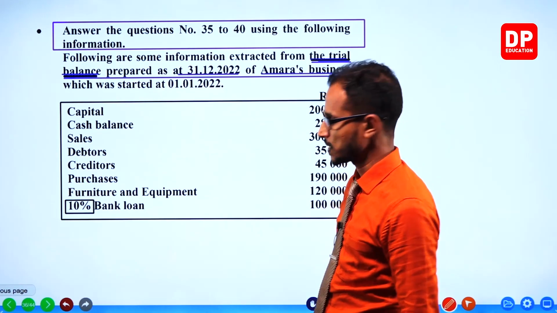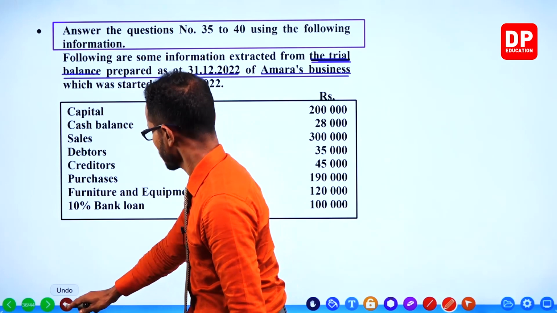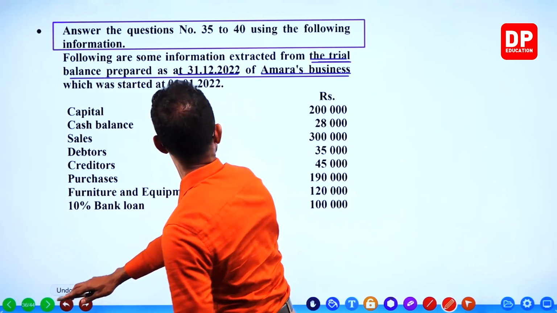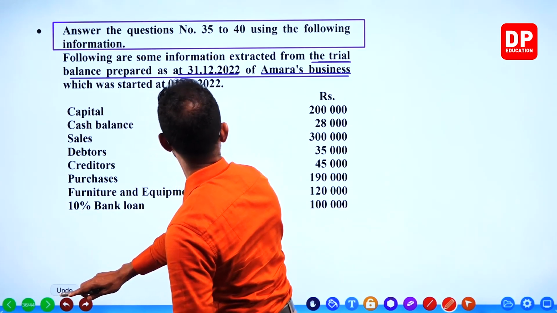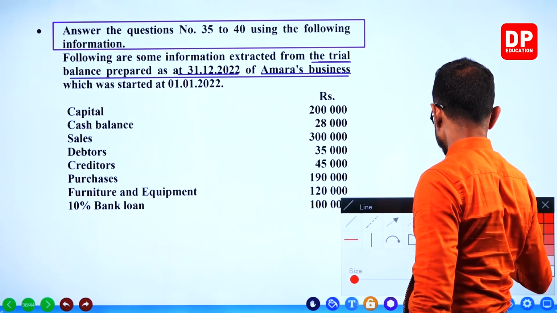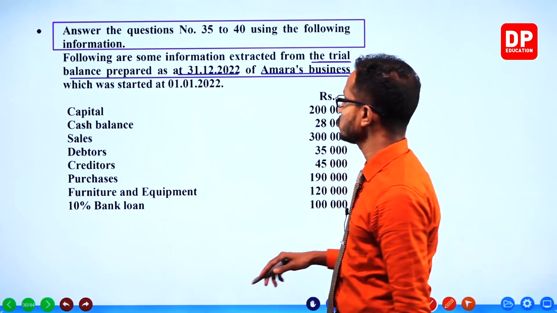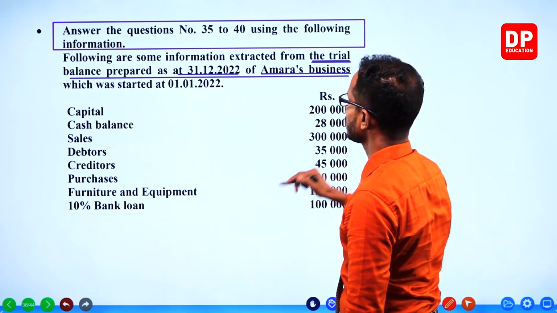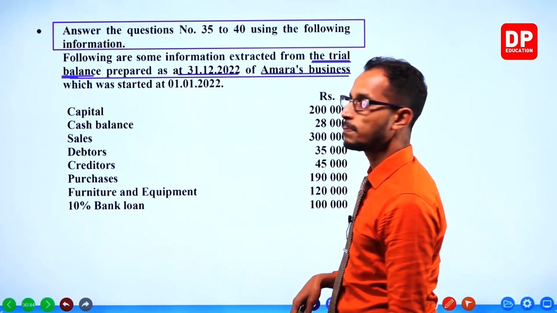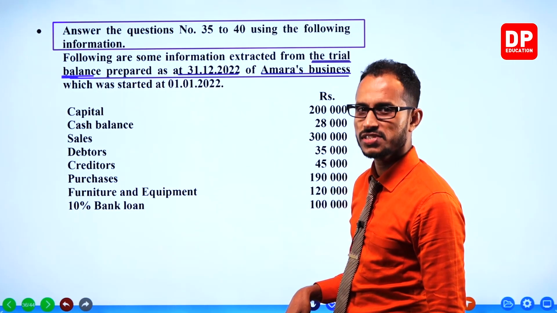What is the formula or the method to calculate the gross profit? Yeah, cost of sales.